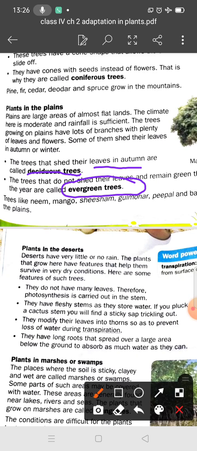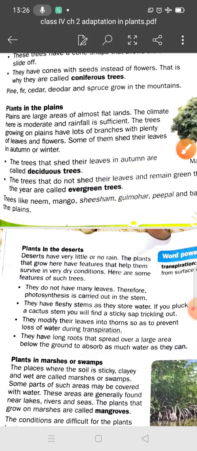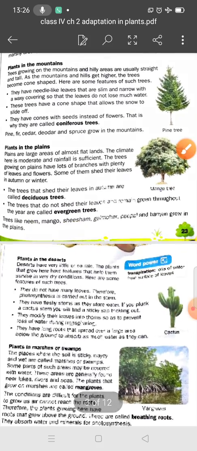So there are two types of trees in plains: deciduous and evergreen. The trees that shed their leaves in autumn are called deciduous trees, and the trees that do not shed their leaves and remain green throughout the year are called evergreen trees. Many trees are found in plain areas.